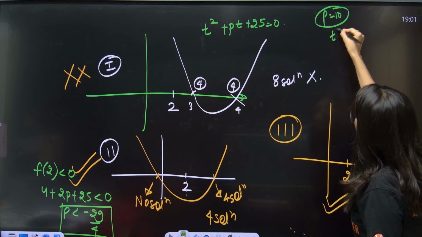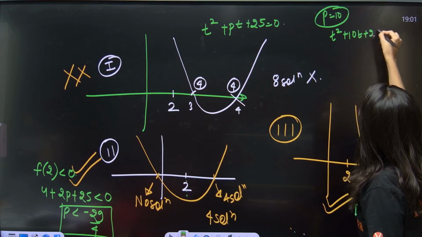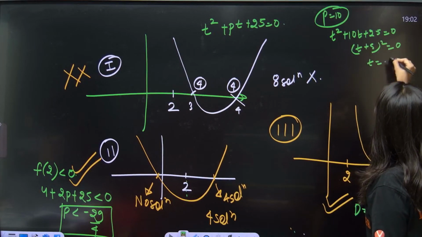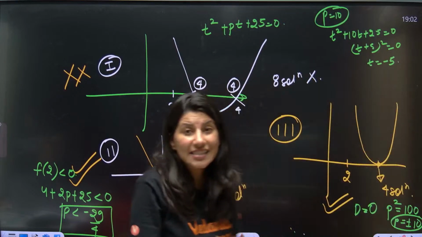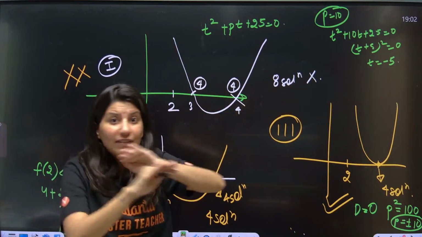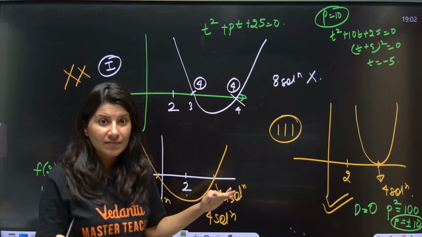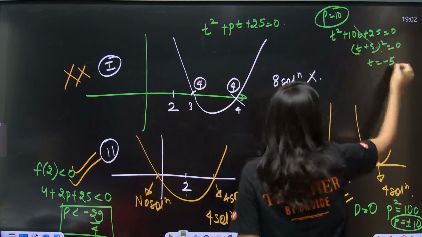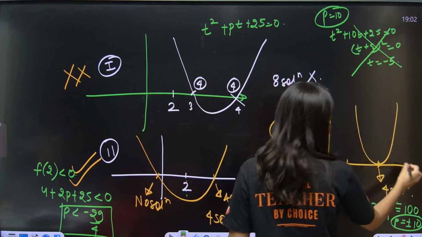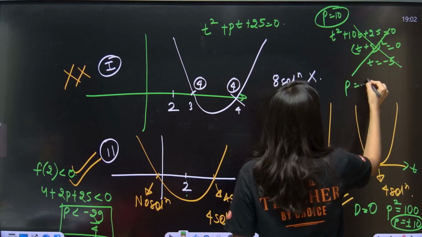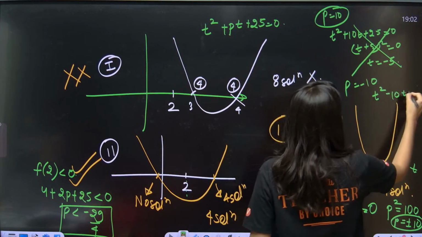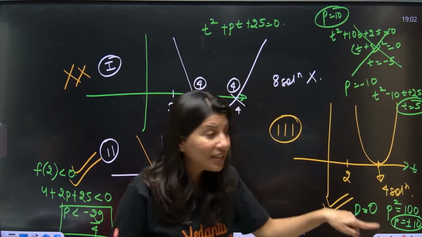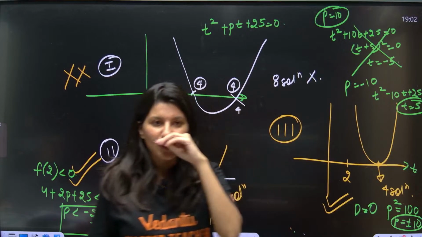So t square plus 10t plus 25 equals 0 will give you t plus 5 whole square, so t is coming out as minus 5. T less than 2 will give you no solution. So this root, which is not going to give you 4 solutions, is rejected, because this is actually t, right? Now p is equal to minus 10, so t square minus 10t plus 25 is equal to 0. From here you will get t equal to 5, which is greater than 2. So from here you will get 4 solutions, my dear students.